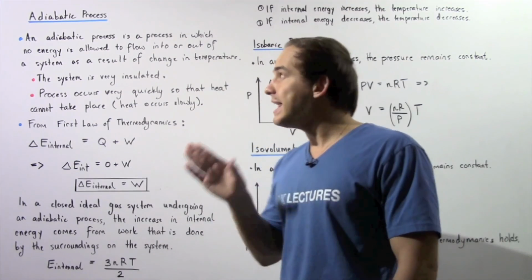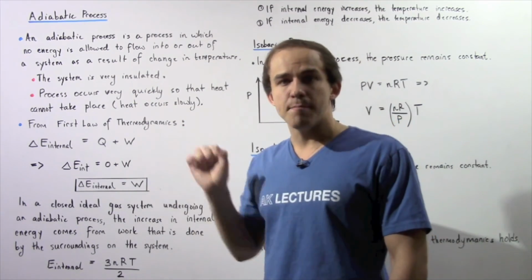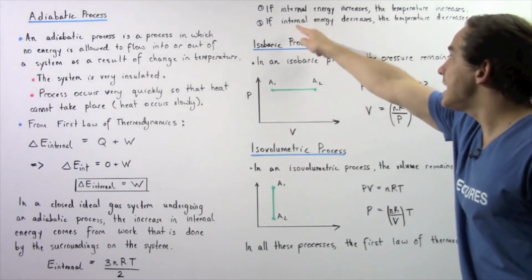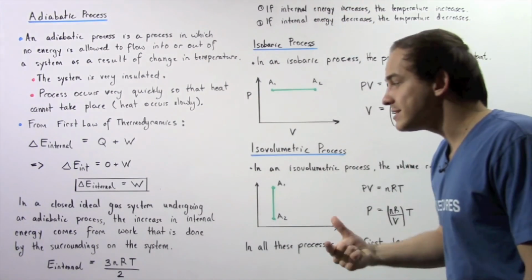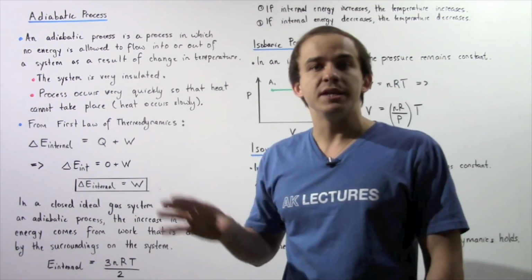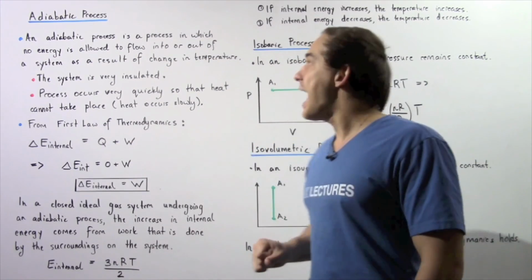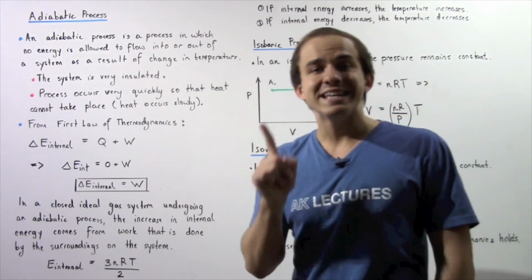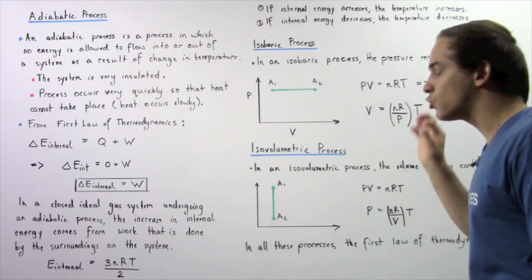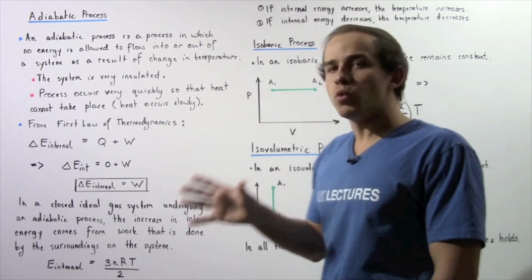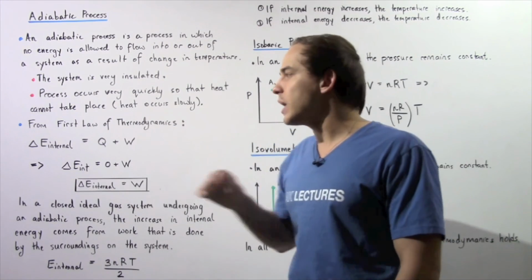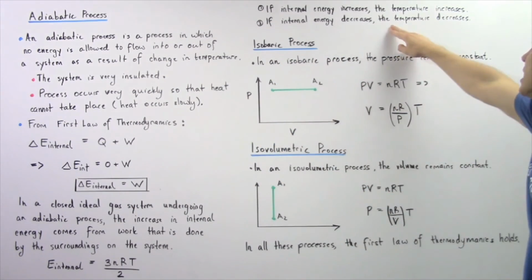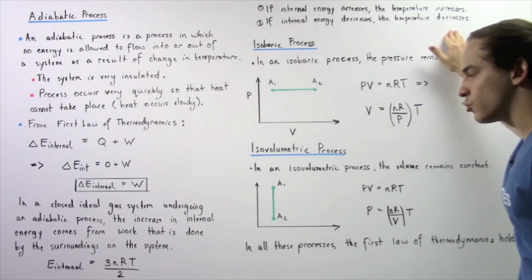So that means if we are dealing with an adiabatic process, if the internal energy increases as a result of the work done by the surroundings on our system, then the temperature increases. And likewise, if the internal energy decreases as a result of the work done by the system on the surroundings, well, that implies that the temperature will decrease.